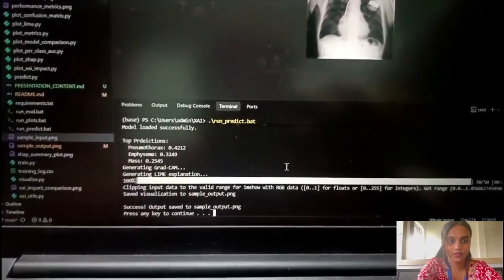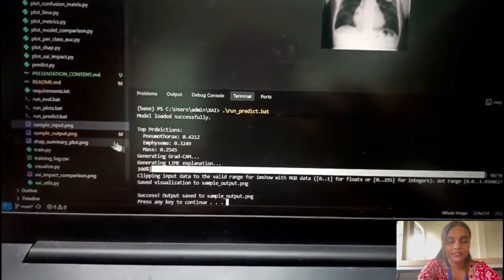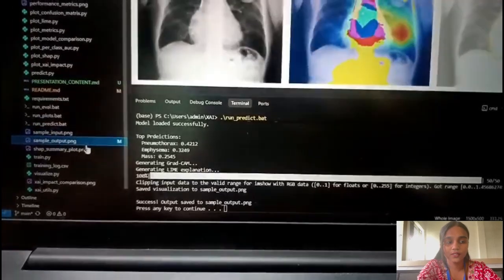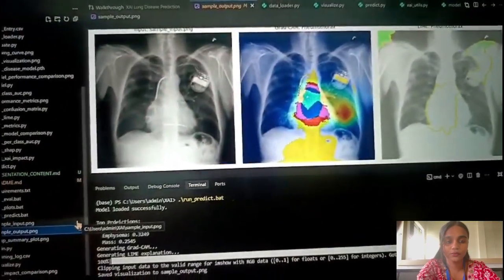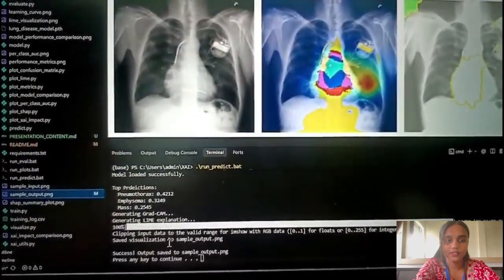Final conclusion. To conclude, the project successfully demonstrates how deep learning and explainable AI can be combined to address real-world medical challenges.